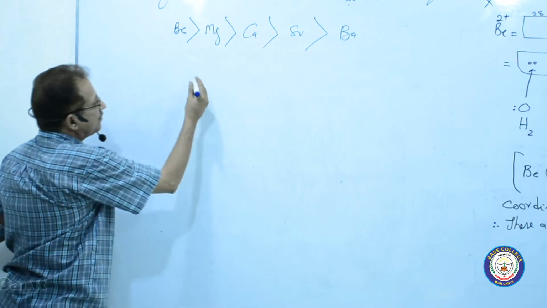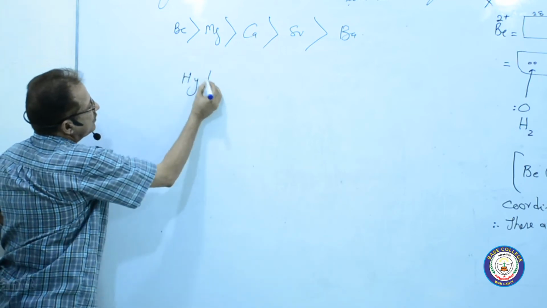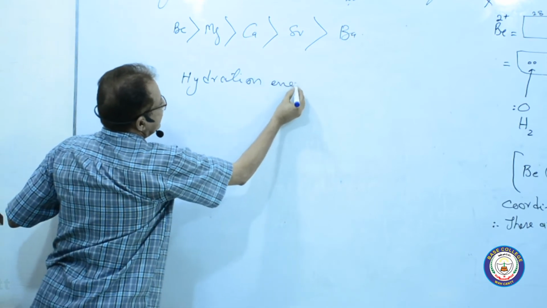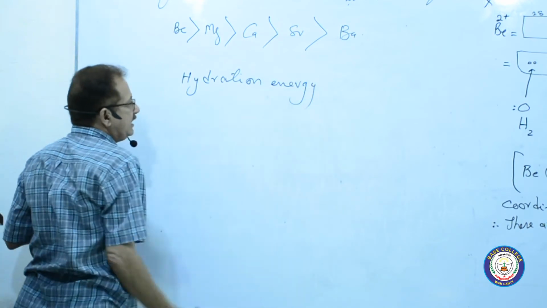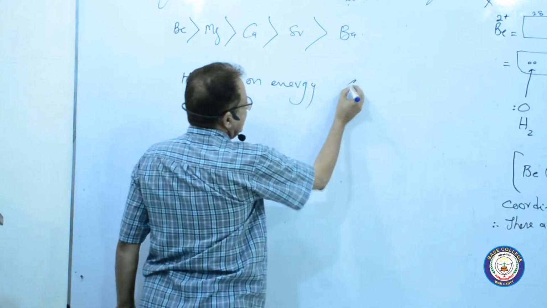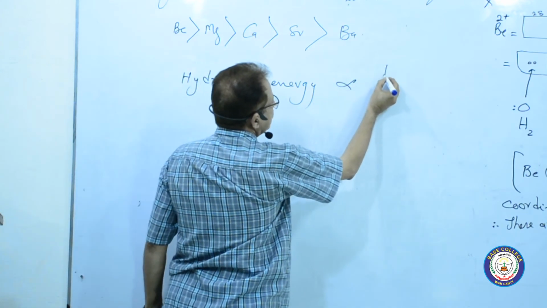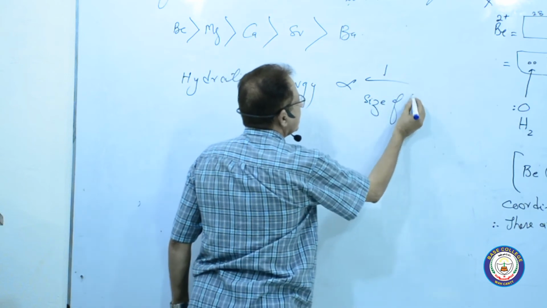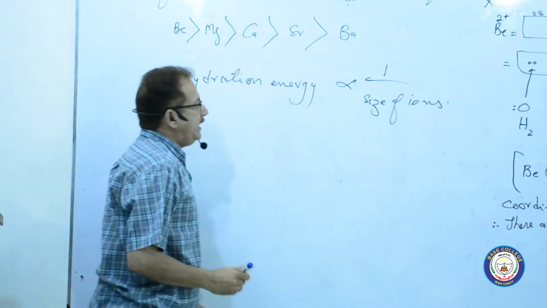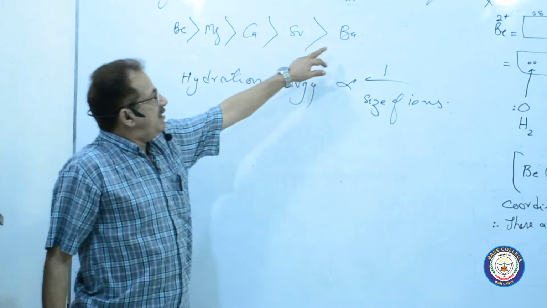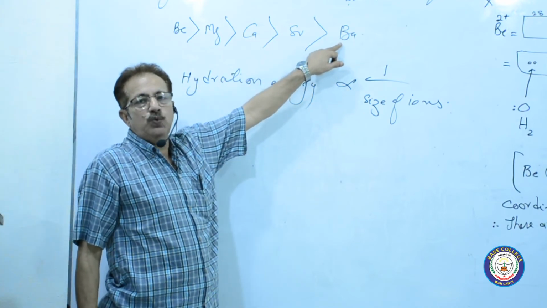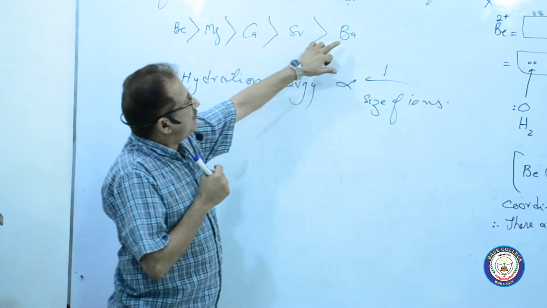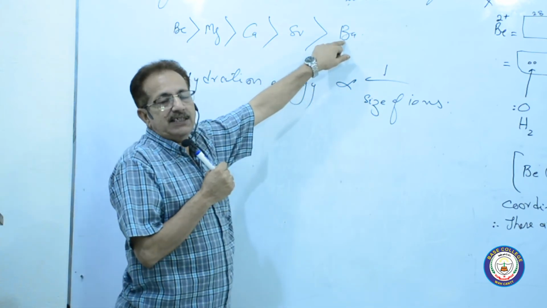First, hydration energy is inversely proportional to the size of ions. The barium ion, Ba2+, has a bigger size.